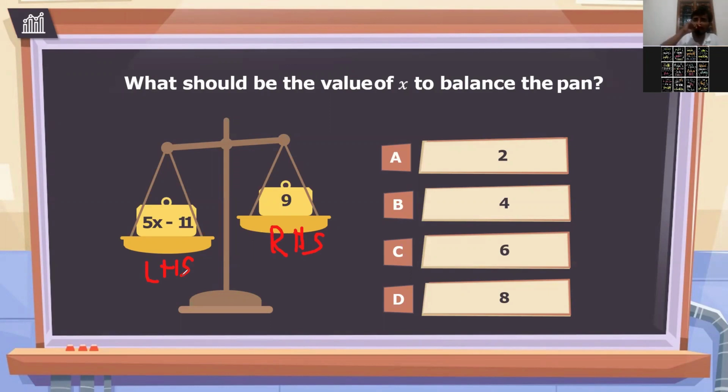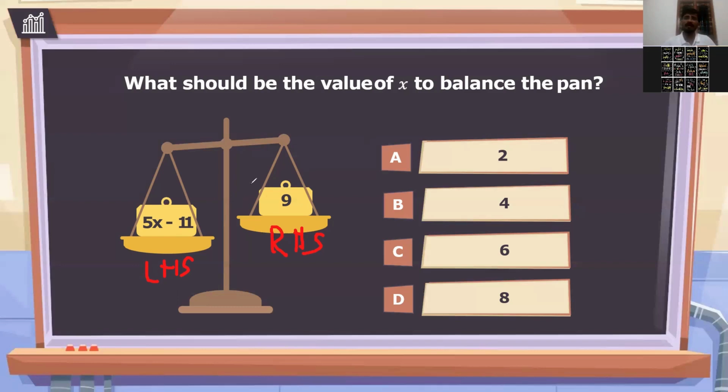Now you have option a is 2, b is 4, c is 6, and d is 8. So can you tell me what will be the x value? You will just put first x equals 2. So when you put x equals 2, 5x, actually x and 5 are in multiplication. So 5 into 2, you will get 10. 10 minus 11, how much will you get? You will get minus 1.